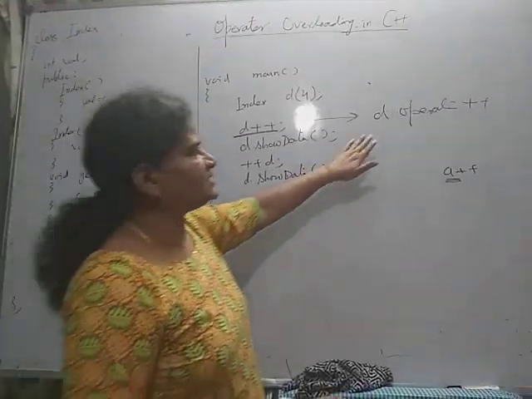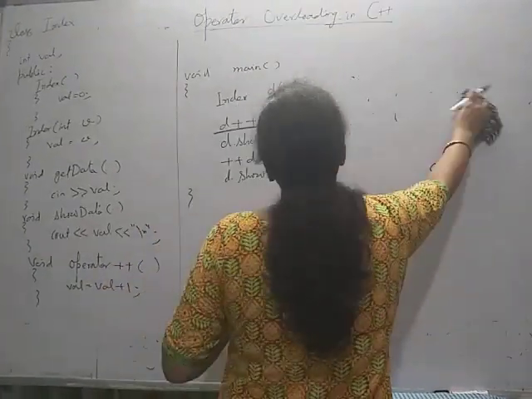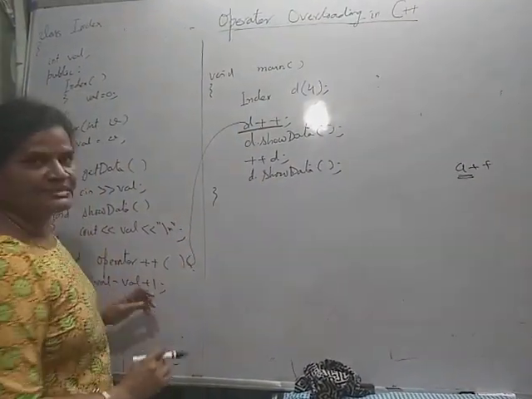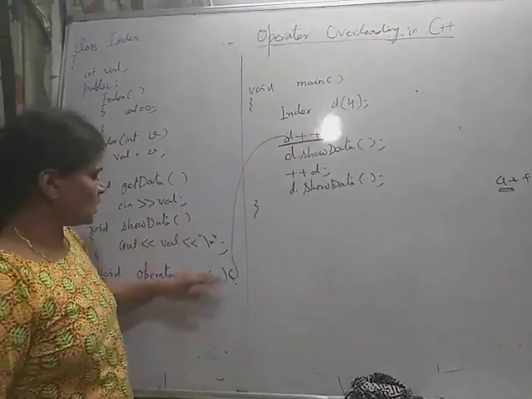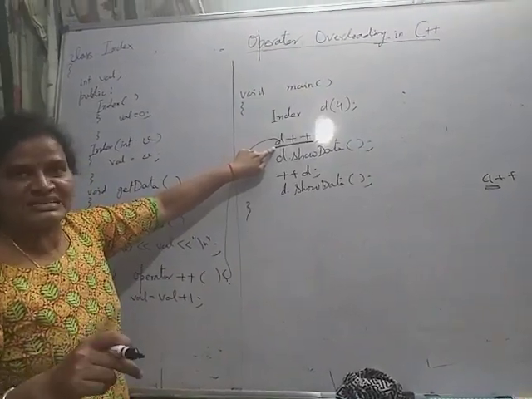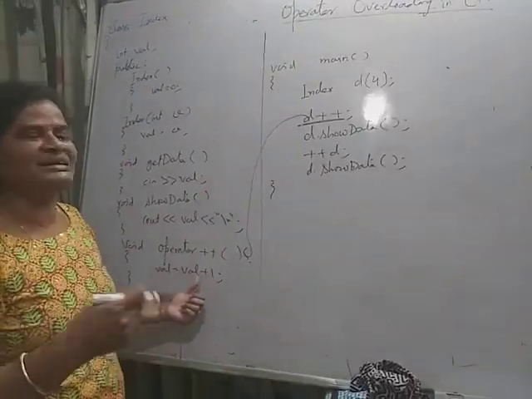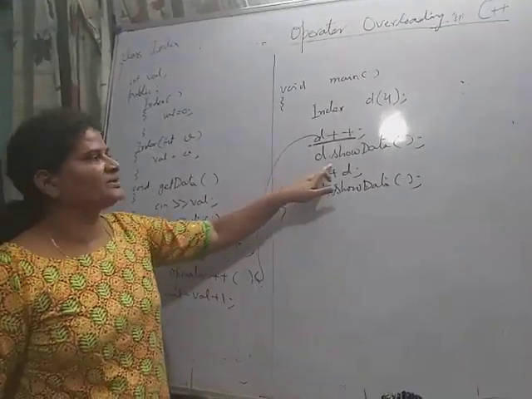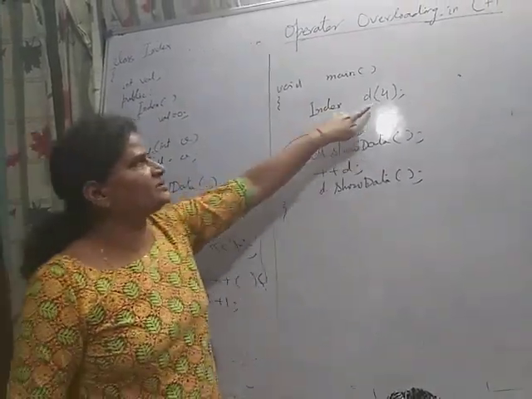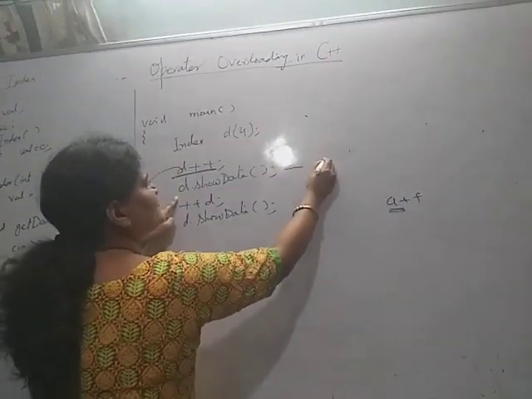So it is simply converted into d dot operator plus plus, this function is called, and d is passed implicitly. Whatever the previous value of d, it is incremented by 1, and when we write d dot show data, it will print. The value of d is 4, so the output here is 5.